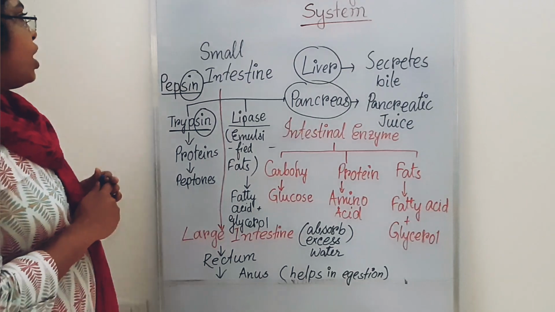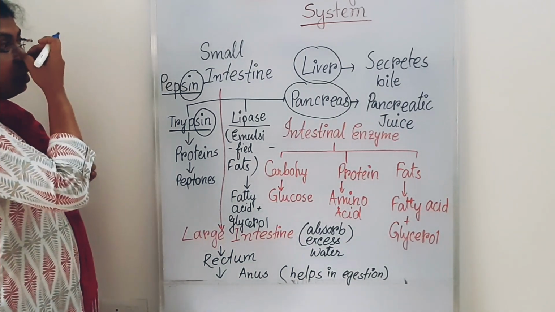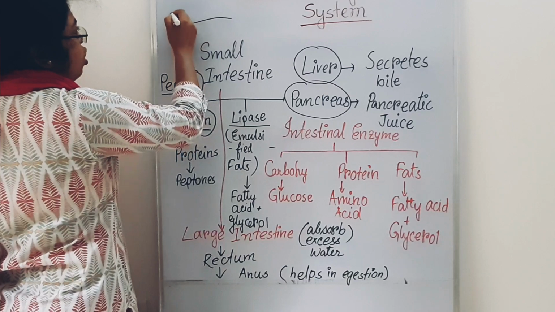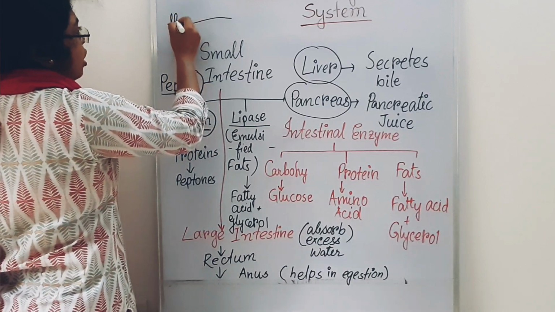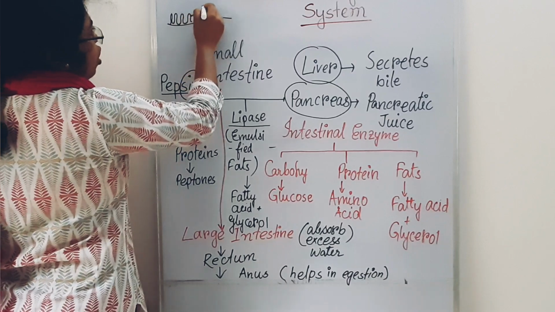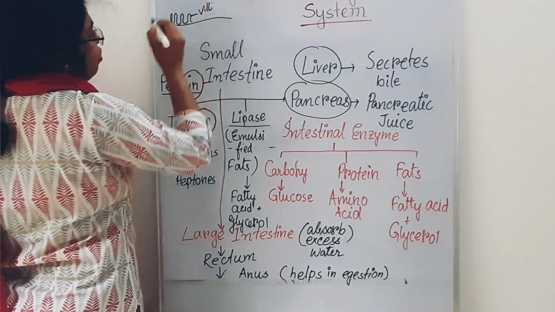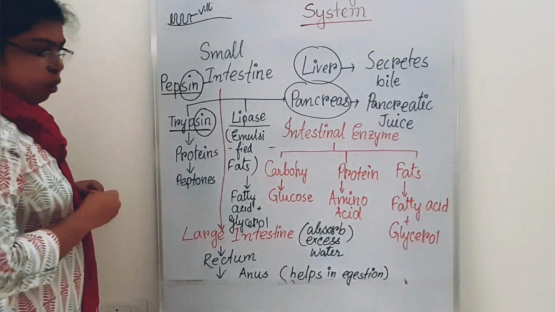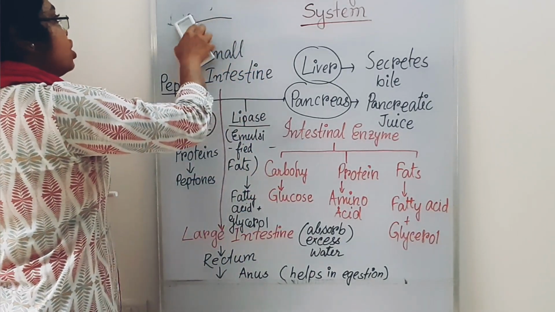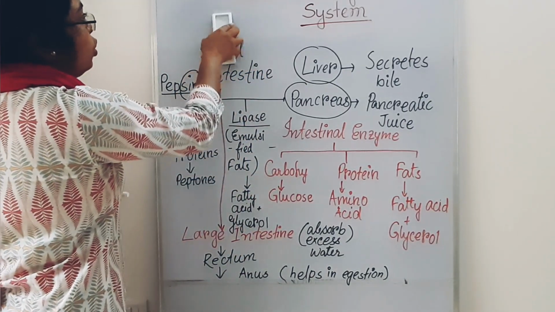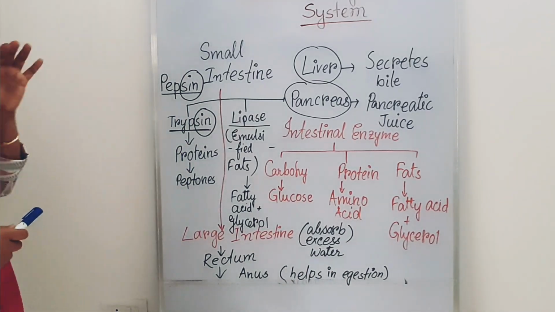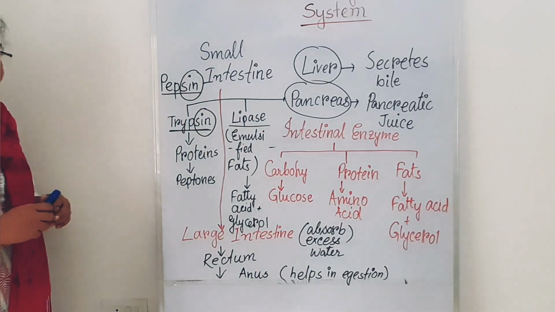In the wall of the small intestine, there are small finger-like projections called villi. What is the importance of the villi? These finger-like projections absorb the food material from the small intestine.